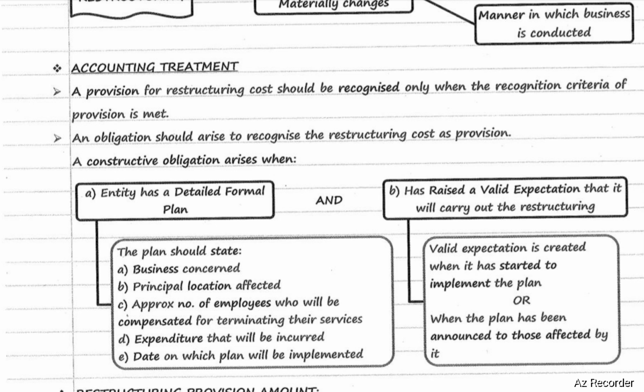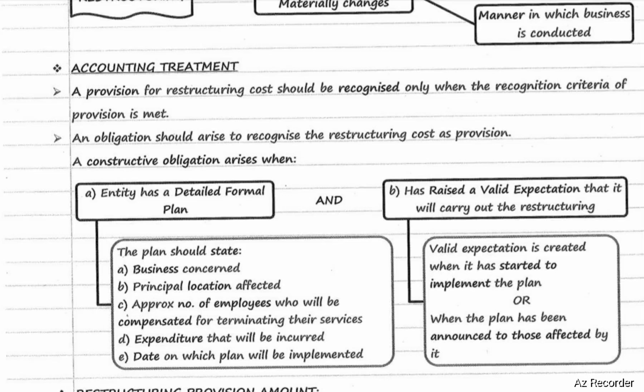A constructive obligation arises when the entity has a detailed formal plan and the entity has raised a valid expectation that it will carry out the restructuring. The entity has a detailed formal plan: the plan should state the business concerned, principal location affected, approximate number of employees who will be compensated for terminating their services, expenditure that will be incurred, and the date on which the plan will be implemented.